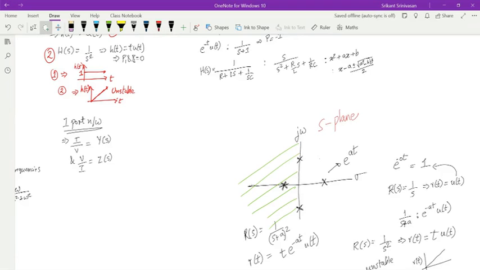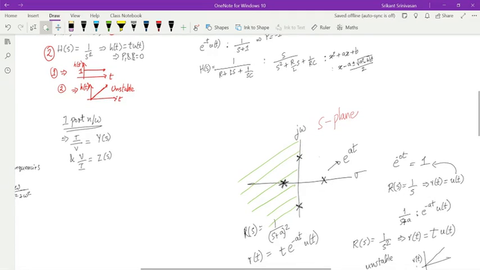So now if I just give you this graph and draw a bunch of poles, you can directly tell. First of all, for the system to be stable, everything should be on the left side. Nothing should be on the right side. On the left side, I can have duplicity of 2, that means I can have 2 poles sitting at the same value. But at the origin, I cannot have duplicity of 2. At the origin, there can be only 1 pole. If there is 1 pole, then it is equal to a step function. But if I have 2 poles at the origin, it becomes a ramp function. So that does not work for me.